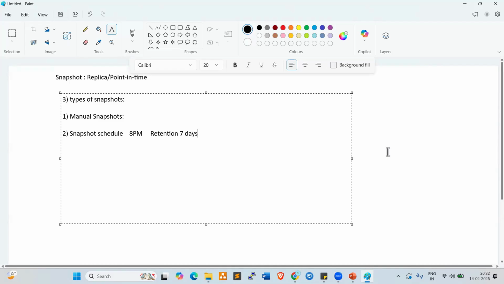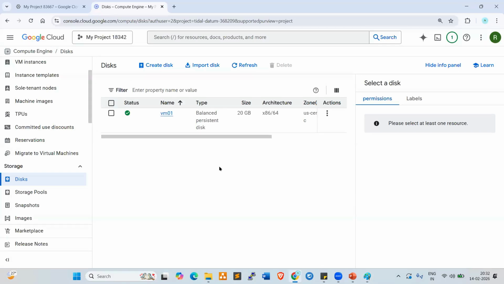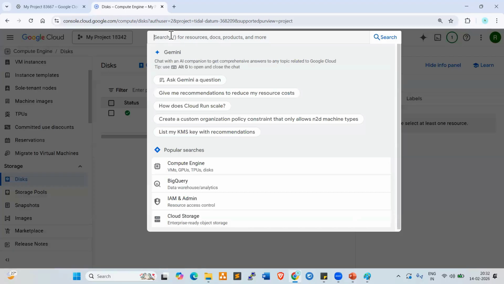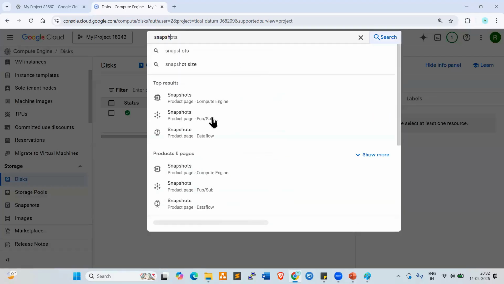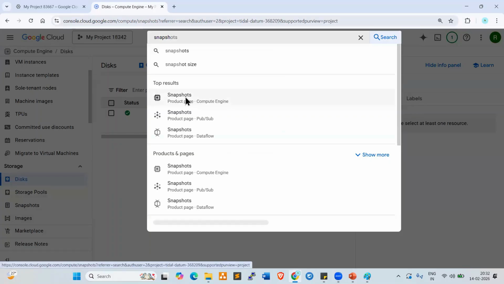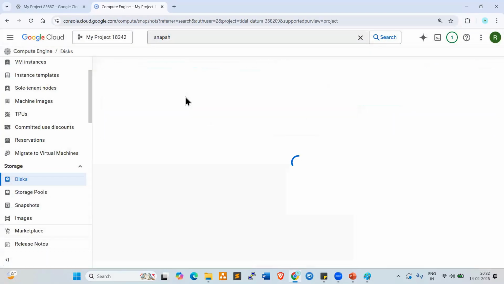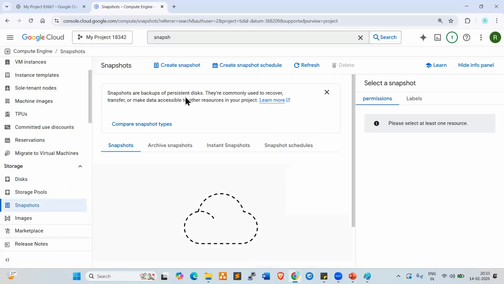I'll show you manual and also a schedule. Both we can work on. Fine, let's move on. Go to the console. Now, search here for snapshots. If you want to take a snapshot, we require the server ID. The server is already there. Create snapshot schedule, two options are available. Click on the first one, create snapshot.